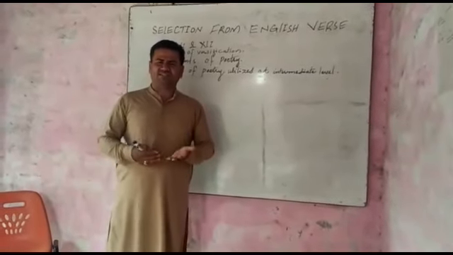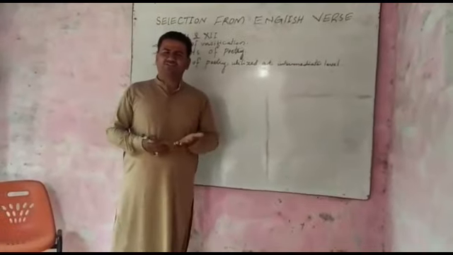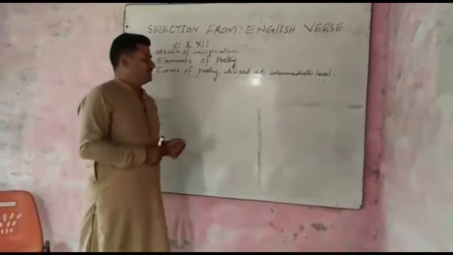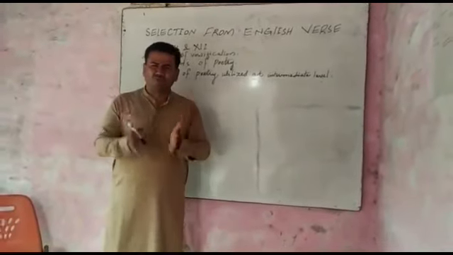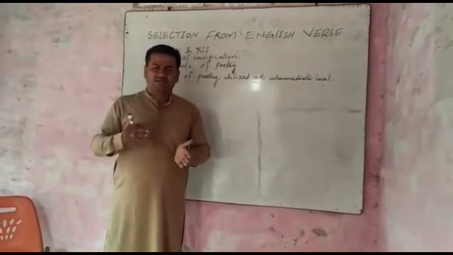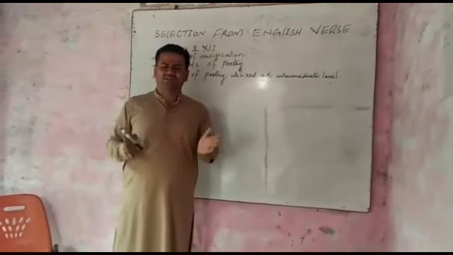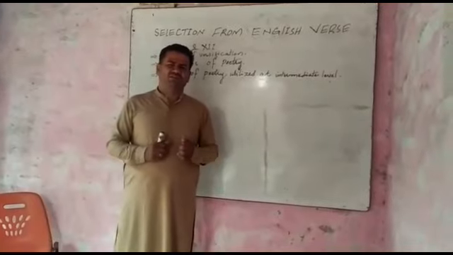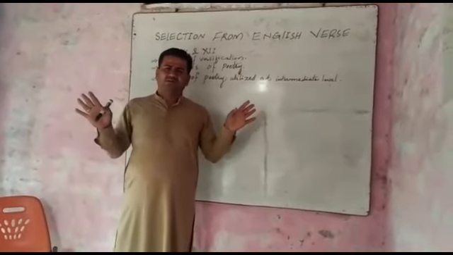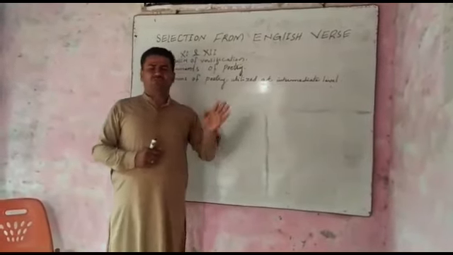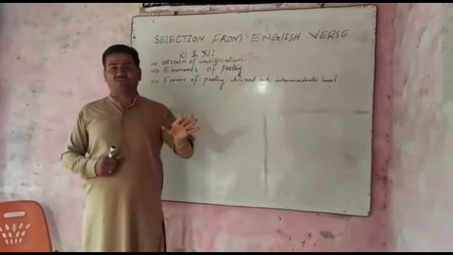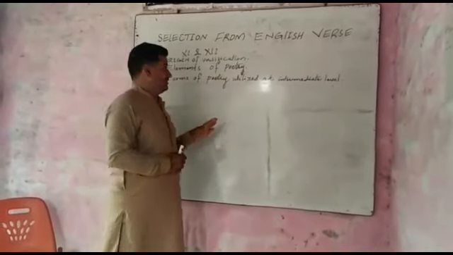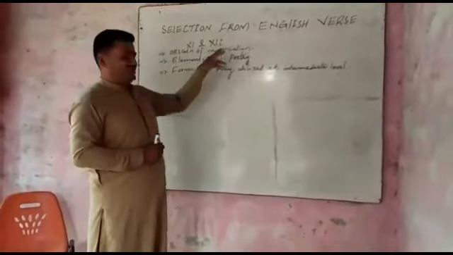So Geoffrey Chaucer provided, presented and invented so many literary terms, like forms of poetry, elements of poetry and other essential units of poetry. All of them were presented by Geoffrey Chaucer. Therefore, he was regarded and rewarded as the father of English poetry. Okay, this one was the origin of versification.